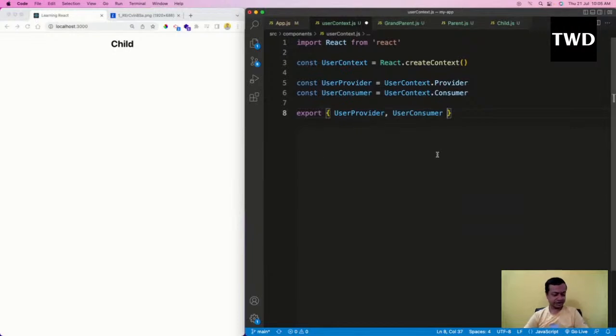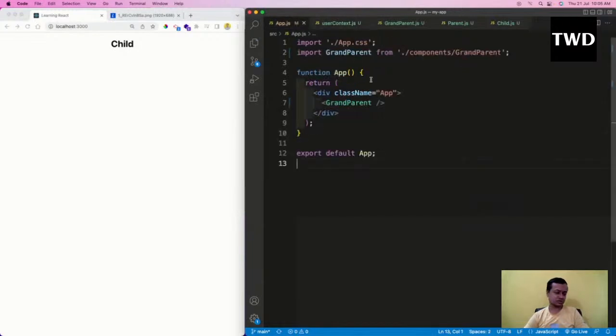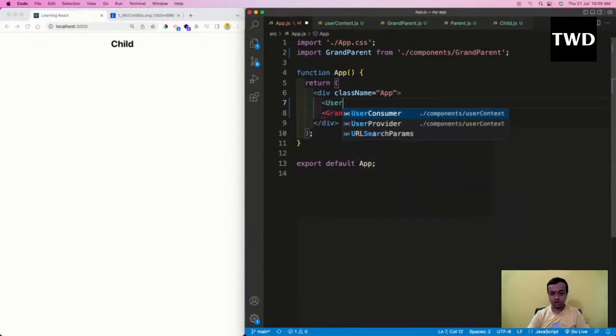So what is the concept of provider and consumer? From where we want to send the data, we'll use the provider, and from where we want to receive the data, we'll use the consumer. So from here, I want to send some data. I will go here and use UserProvider.